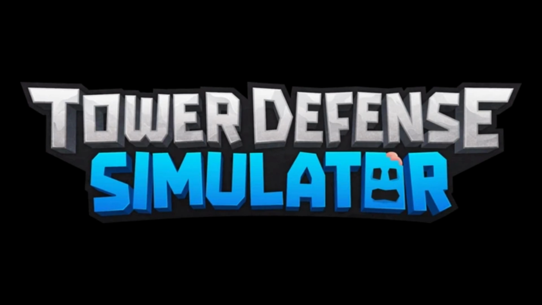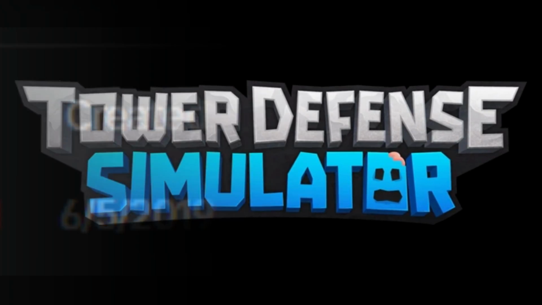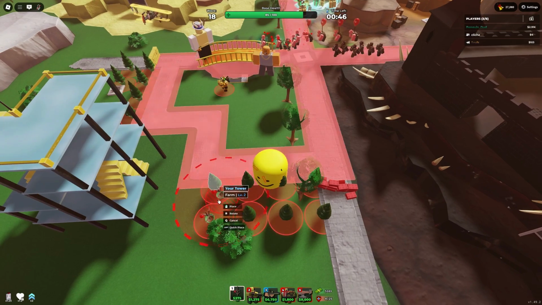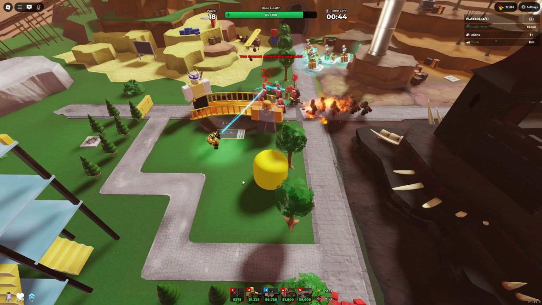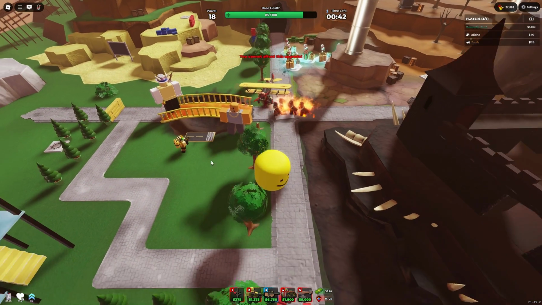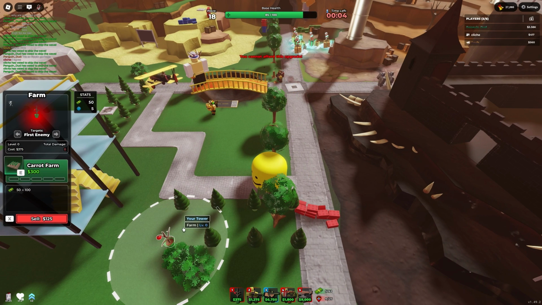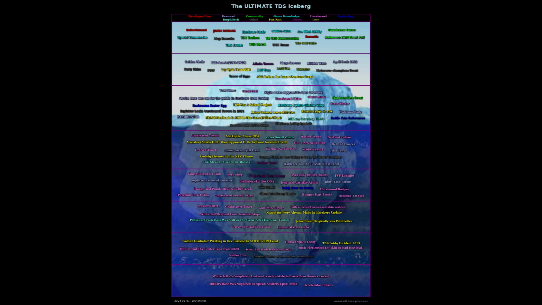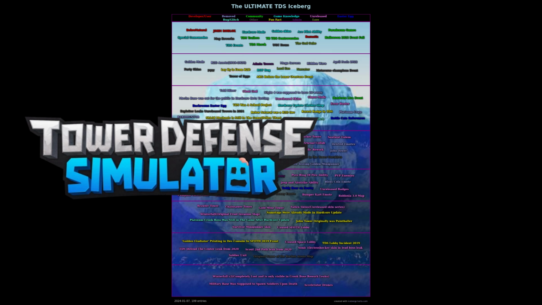Tower Defense Simulator is a Roblox game that's been around for nearly 6 years. It's a game with an extensive history, it's had many features and updates added throughout its existence. Unlike every single video game or piece of media, there's going to be strange occurrences and happenstances that have been recorded throughout the entire history of the game. This is the Tower Defense Simulator Iceberg.